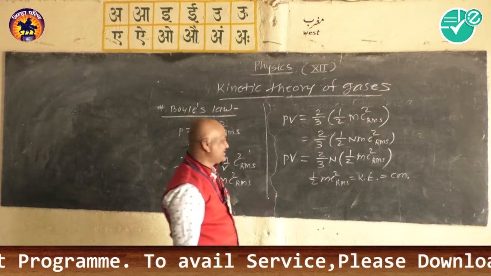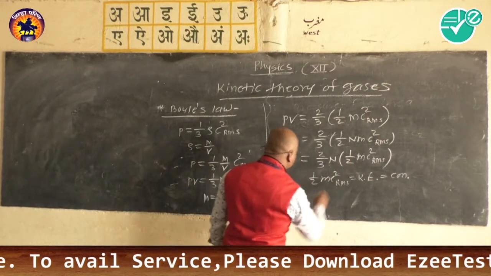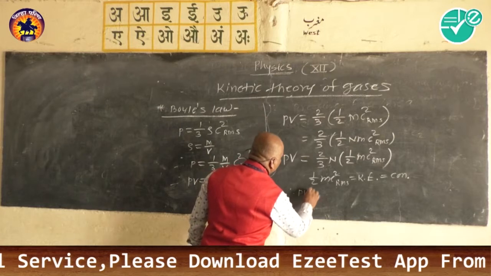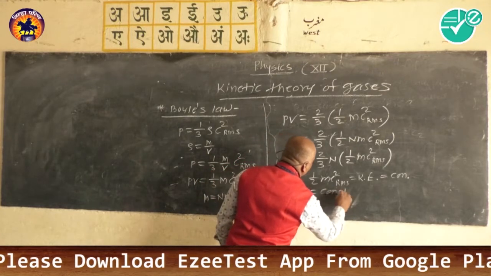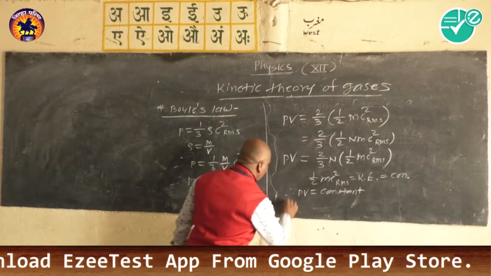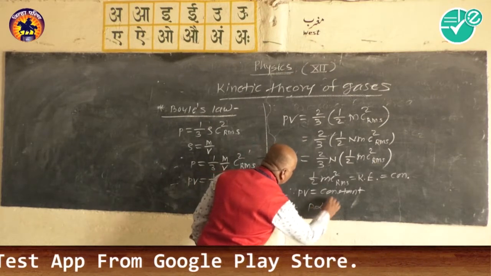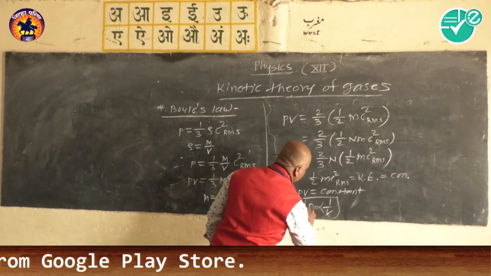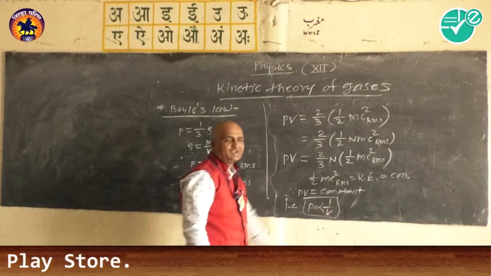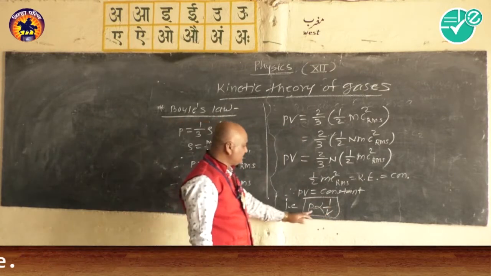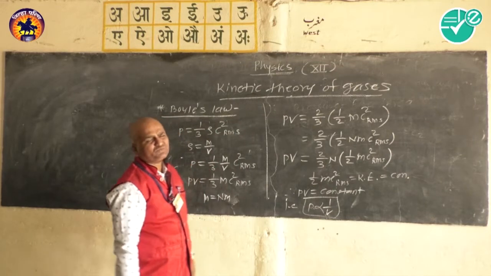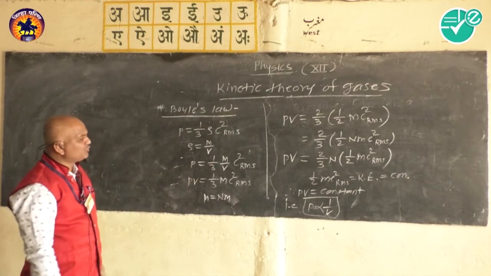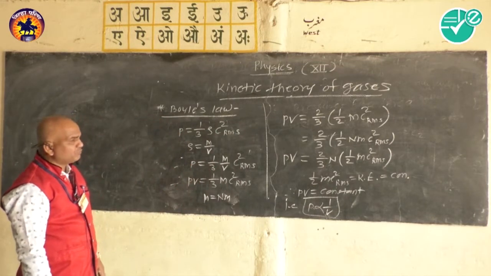So all these terms are constant, and therefore we get PV is equal to constant, that is P is inversely proportional to V, which states the Boyle's law. So it's a simple proof of the Boyle's law.